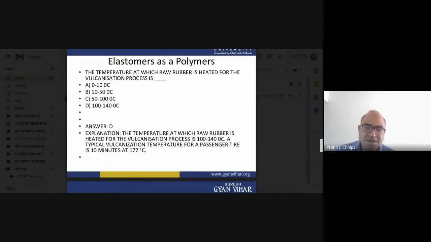So here the reaction condition: the vulcanization temperature for a passenger tire. Here also for different passenger tires, it is 10 minutes at 177. For passenger vehicles, for example the car, for example the bus, there the raw rubber, polyisoprene, and the condition is 177 degrees centigrade for 10 minutes. But here the question is related with 100 to 140, so the correct answer is D.